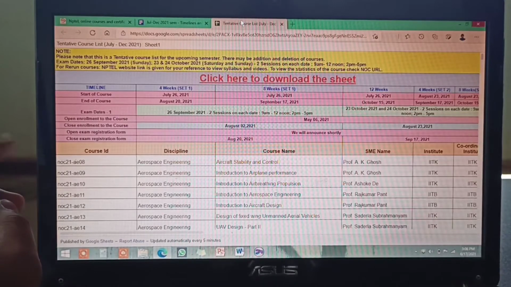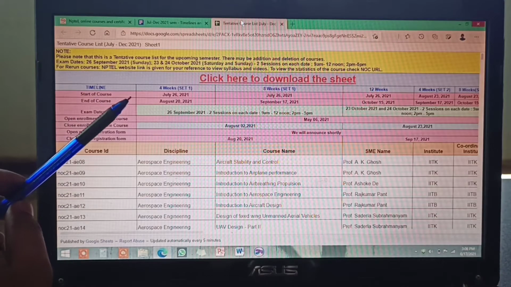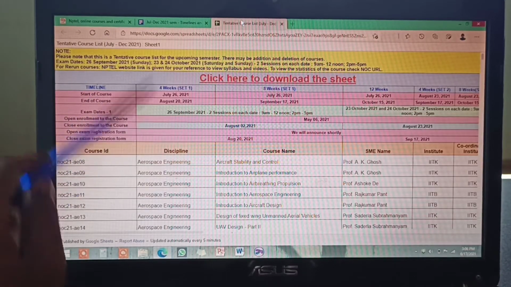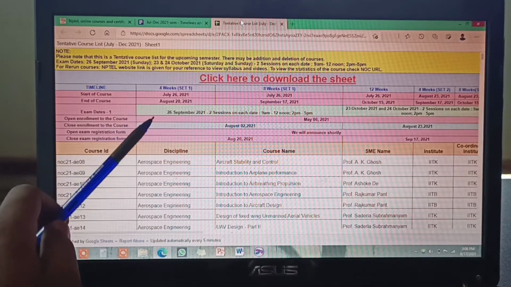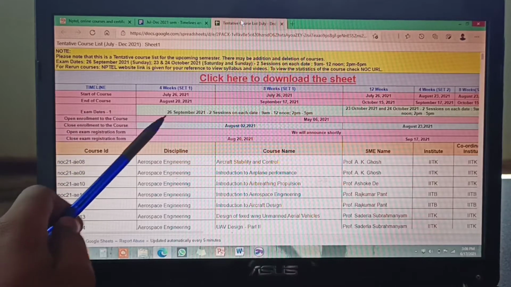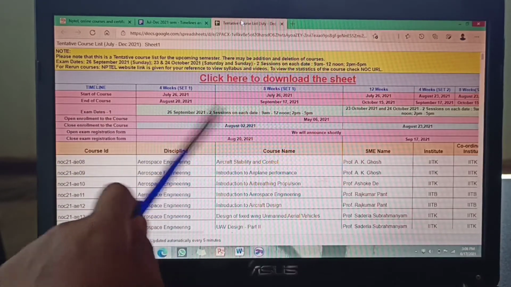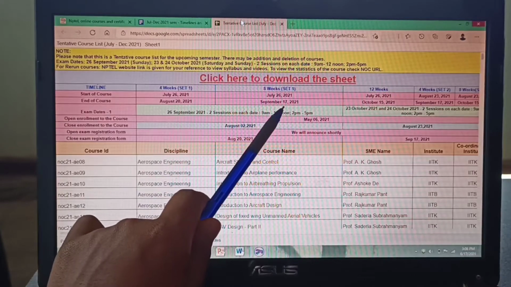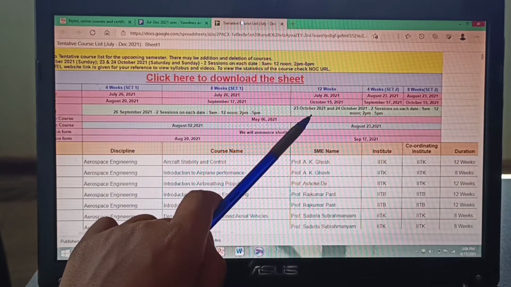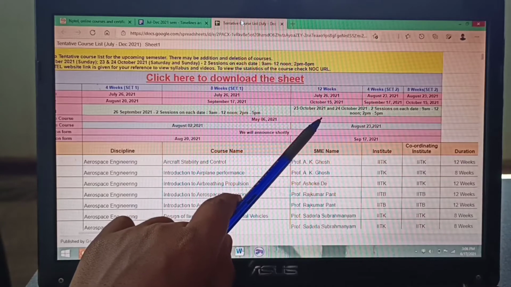One thing which is good about NPTEL in front of SWAYAM is that NPTEL exams and everything are predetermined, meaning they will tell you beforehand. See, for example, here the exam date is already given. For exams for 4 weeks and 8 weeks, it is 26 September 2021, morning session and evening session, right? And for 12 weeks, it is 23 and 24 October.